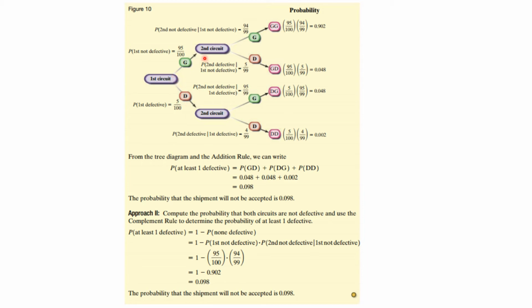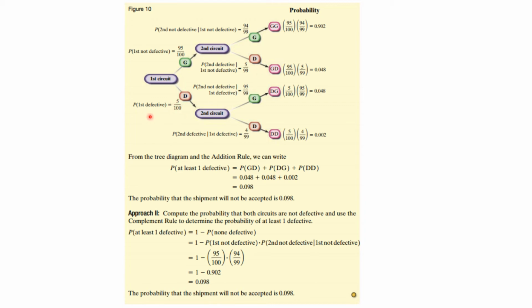But then the second circuit, now you have picked one, you don't put it back, and so you have 99 to choose, and 94 of them are good because you took a good one already. So you took one and it was a good one. So this is 94 over 99, but you still have 5 bad ones, so it's 5 bad ones out of 99. So the chance of getting a defective here is 5 over 99.